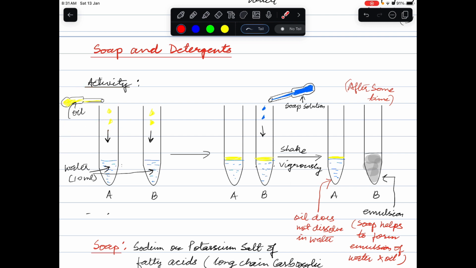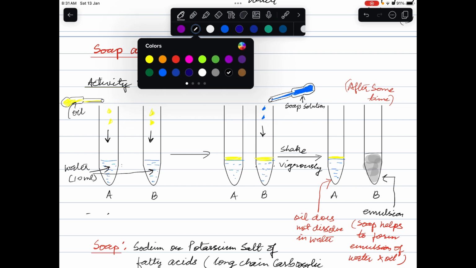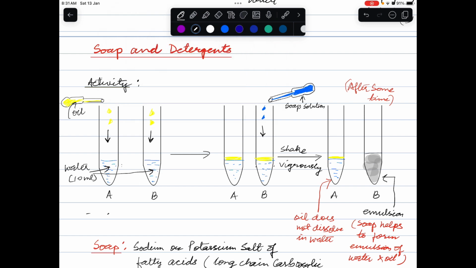When we keep these two liquids in each test tube, A and B, what we have observed is that oil and water form separate layers. They will not mix with each other, or they are not miscible with each other. So why are they not mixing? For mixing or for making a solution, we have to keep one rule in mind. What is that rule? Like dissolves like.